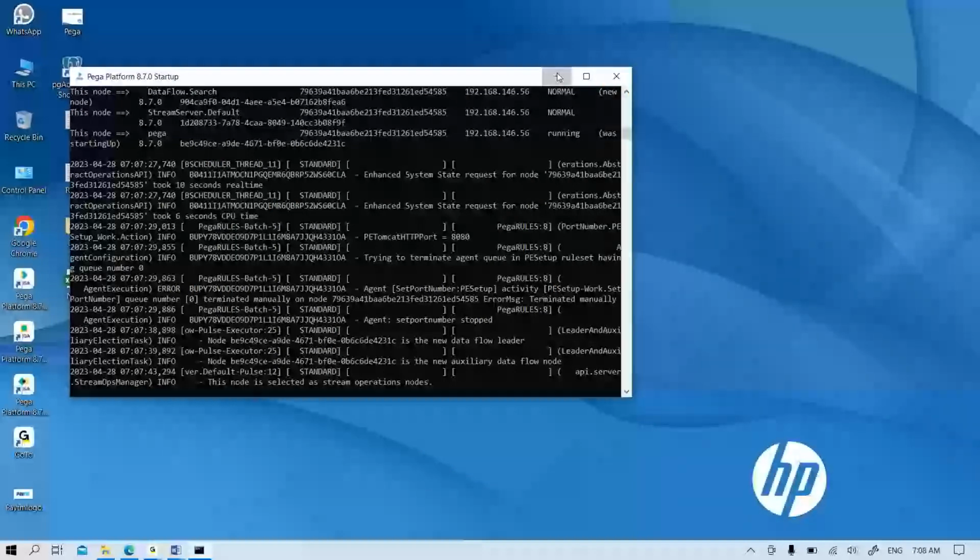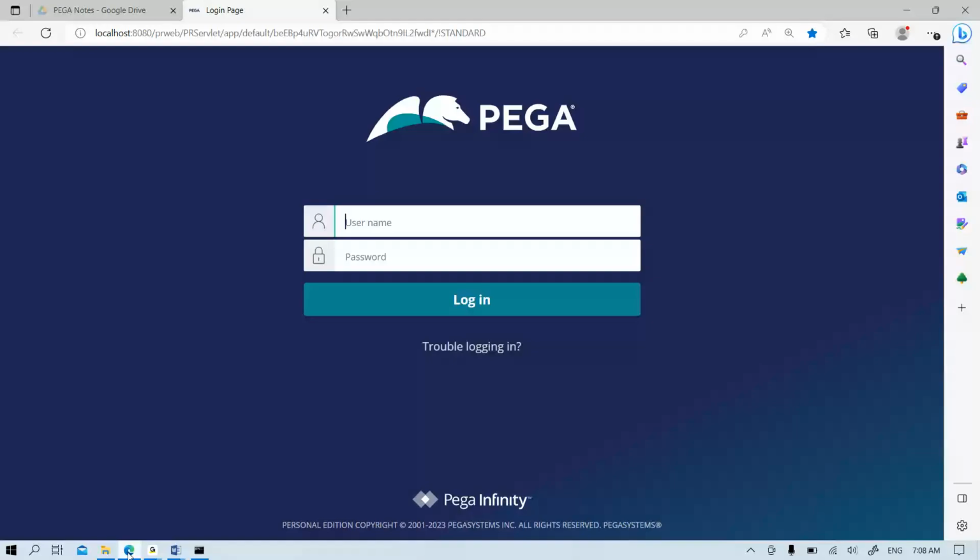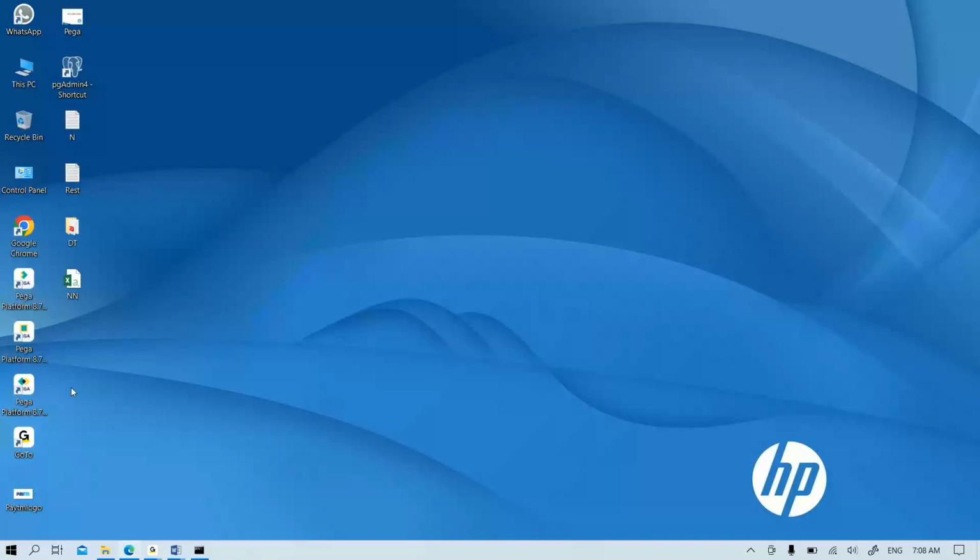Here, one icon, startup, is used to start the platform. The other icon is login, which is to log into the application. It will open in a browser like this, and we can access the login page. I'll tell you the user ID and password. But before that, look at the other icon.